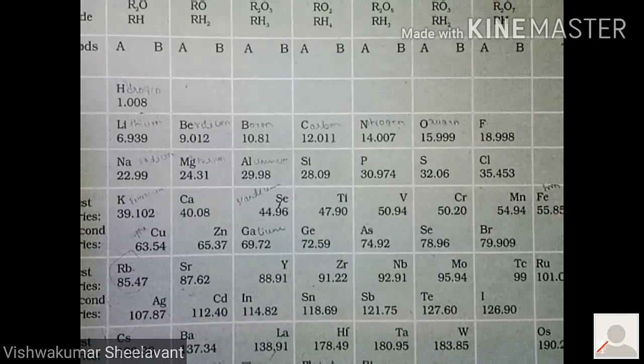But Newlands said that there will be only 56 elements, not more than that. He did not think that in future there would be discovery of new elements at all. So these are the small differences between scientists.